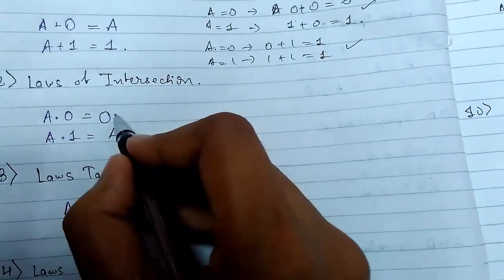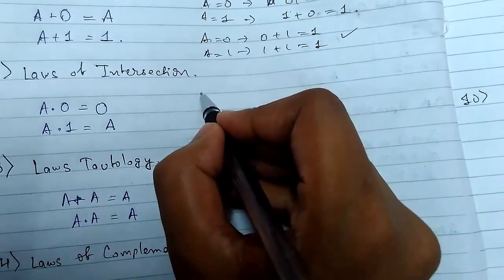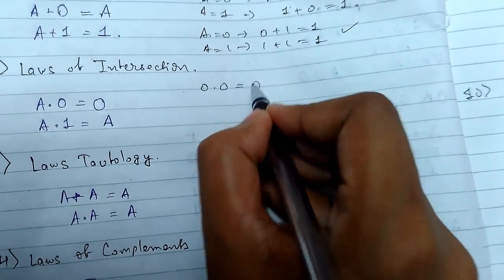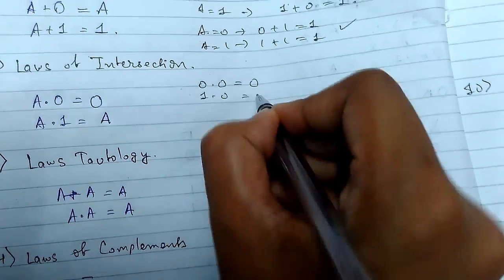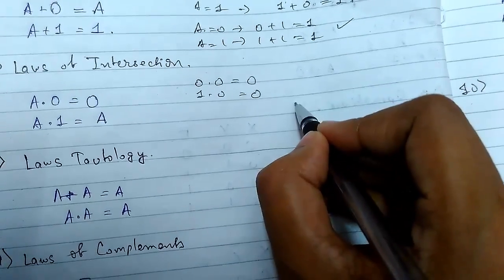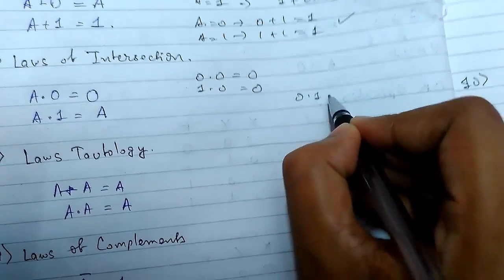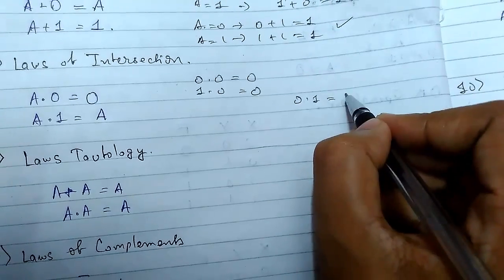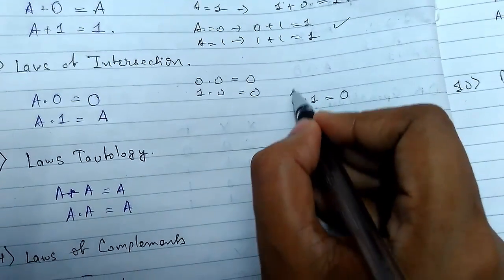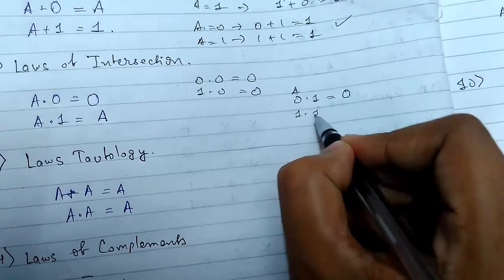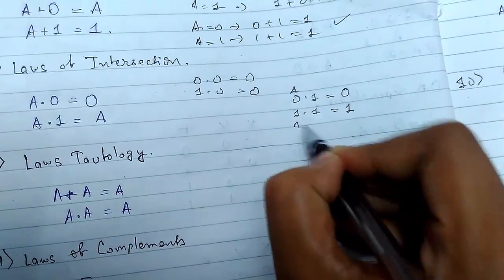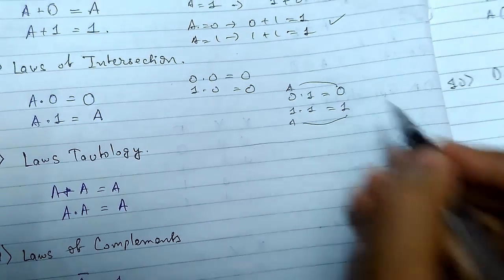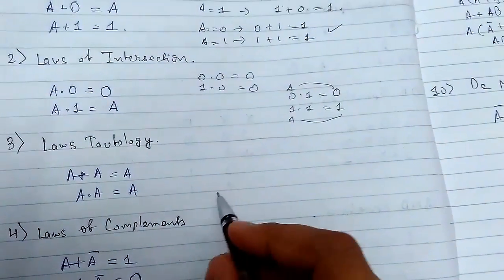Now for this, 0 dot 0 equals 0, 1 dot 0 equals 0, and for the next part 0 dot 1 is 0, that is basically A, and 1 dot 1 is 1, that is basically A again. So these are the laws of intersection.